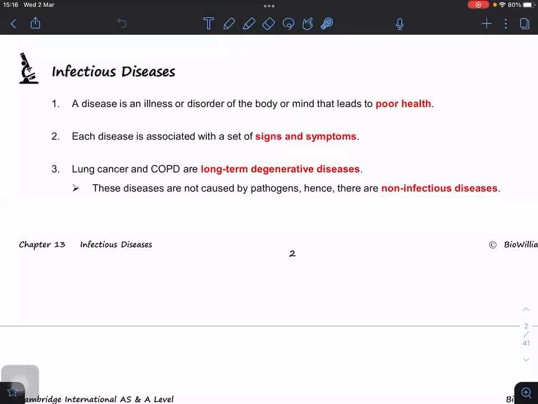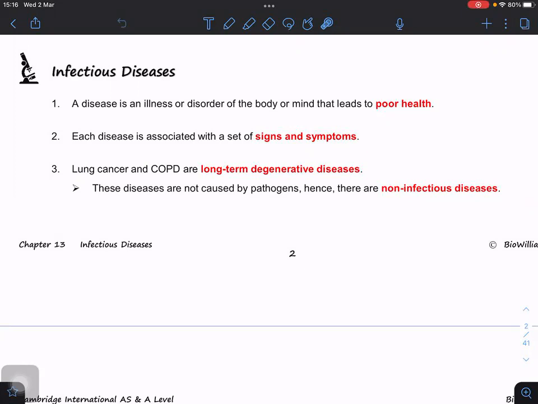For example, lung cancer and COPD. Write down COPD, though it is actually no longer in our syllabus; it has been removed already. If you do a past year paper, you can see these two types of diseases, chronic bronchitis and emphysema. Both of them are no longer in your syllabus, so that's why I didn't touch anything on these two. Are you clear? Okay.